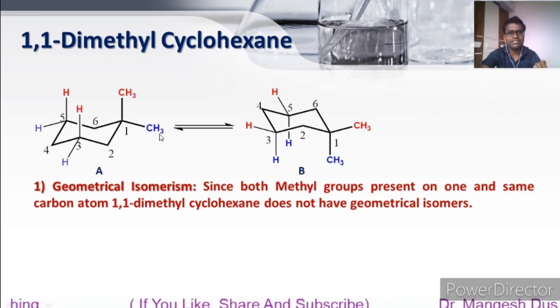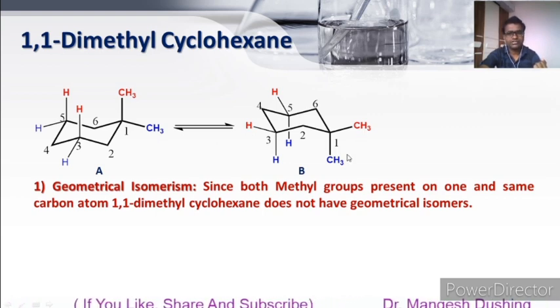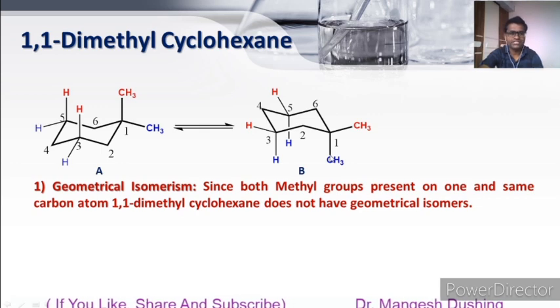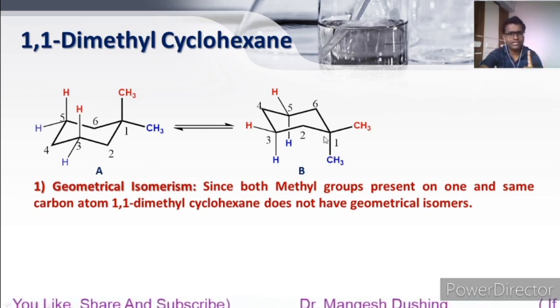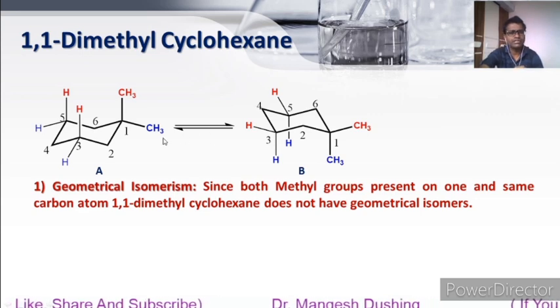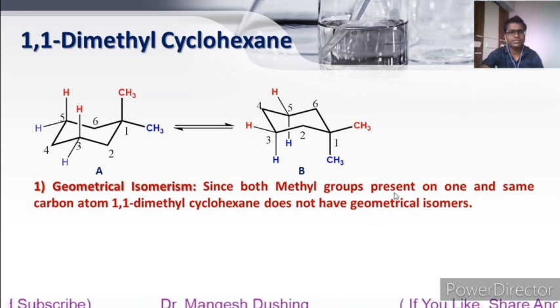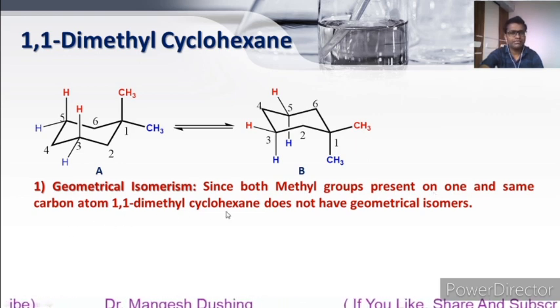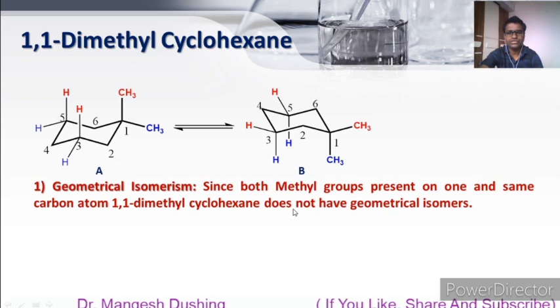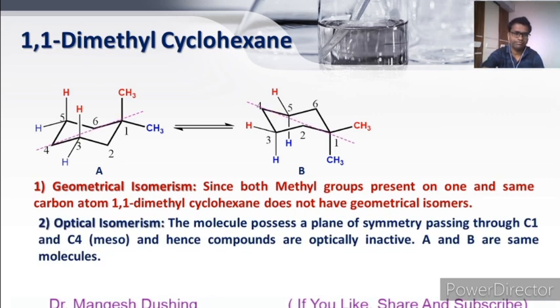As we know, both methyls are the same; I just showed two different colors for differentiation. It means that in any conformation, one methyl is at the equatorial position while the second methyl is at the axial position. So there will be no geometrical isomerism in this case, since both methyl groups are present on one and the same carbon atom. 1,1-dimethyl cyclohexane does not show geometrical isomerism.